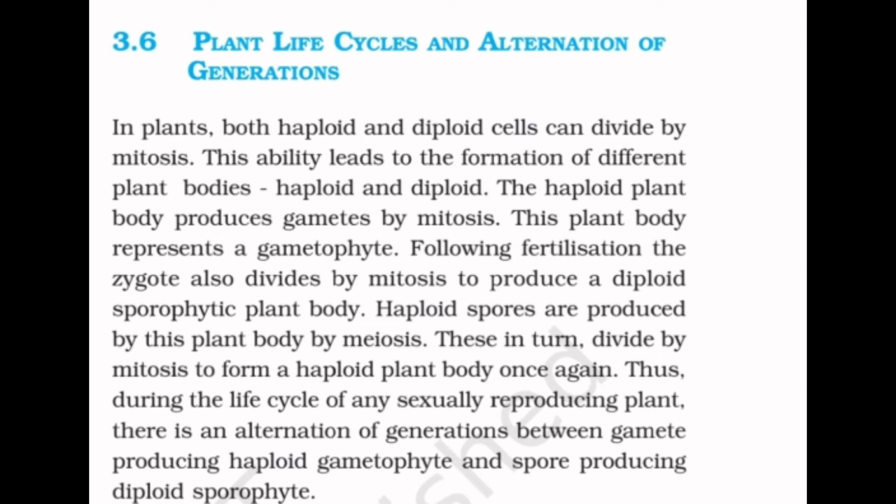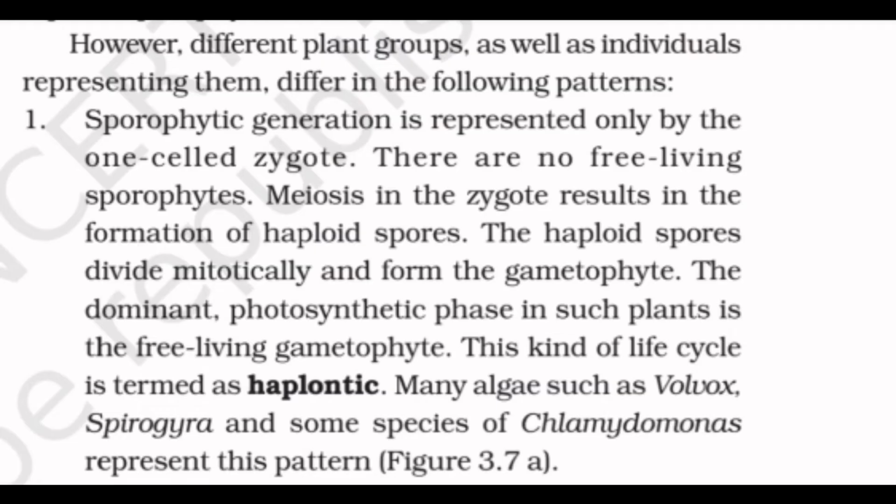Thus, during the life cycle of any sexually reproducing plant, there is an alternation of generations between a gamete producing haploid gametophyte and a spore producing diploid sporophyte. However, different plant groups as well as individuals representing them differ in the following patterns.